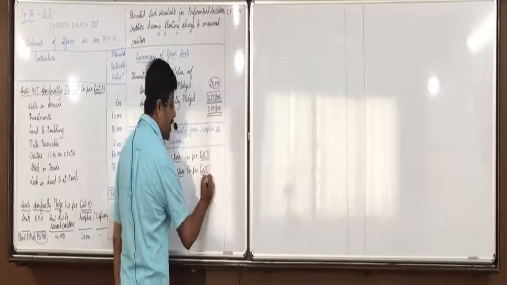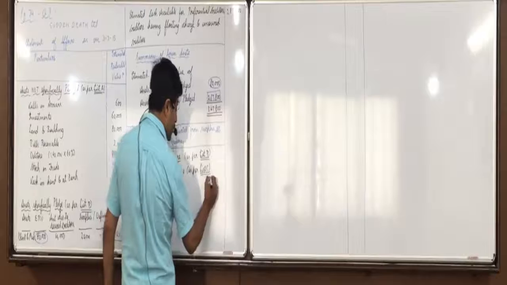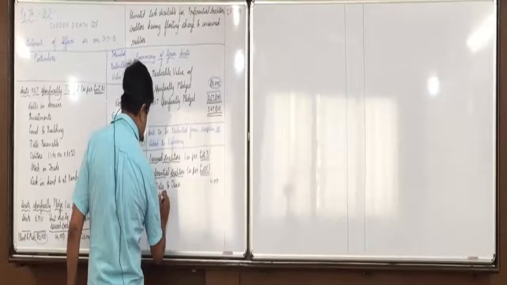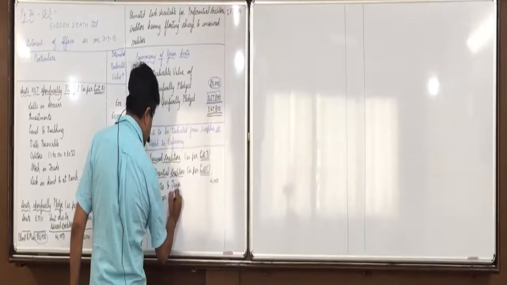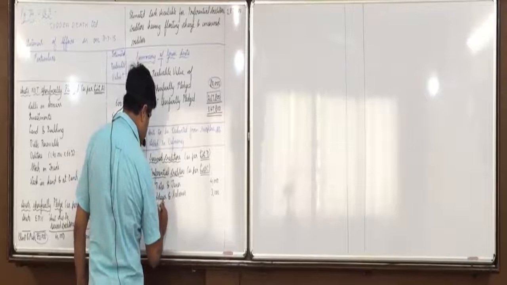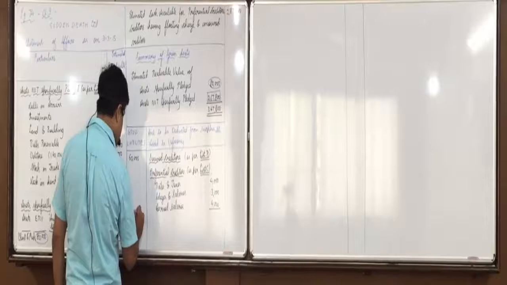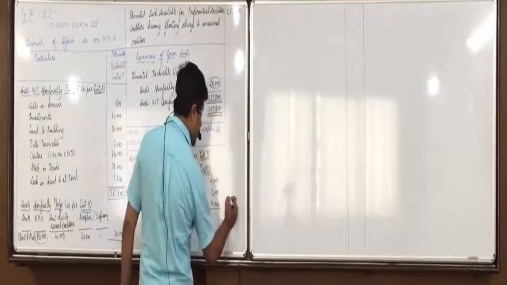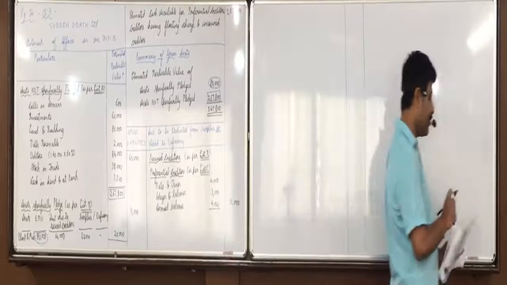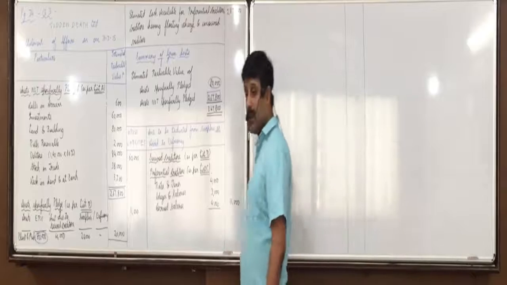Yes, first is rates and taxes, 4,000. Inner column, wages and salaries, 3,000. And at the bottom, accrued salary, 4,000. 4 plus the 7 plus 4, 11. Both the sides we will write 11,000. Did everyone understand this? Anyone having any doubt up till here? Okay, and nothing. 11,000 is the total.